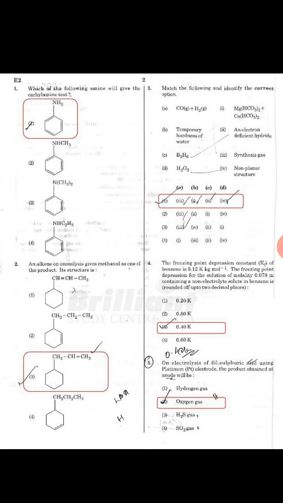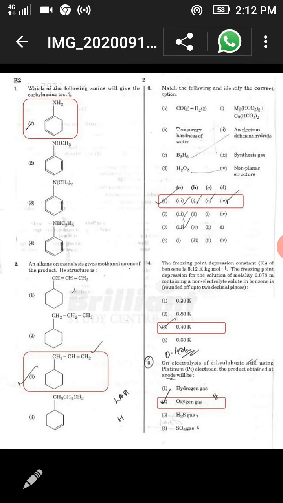The freezing point depression for the solution of molality 0.078 m containing a non-electrolyte solute in benzene, round off up to 2 decimal places. We can solve this question, and when we solve it we will get the result, that is, we can see in option C, that is 0.40 K.